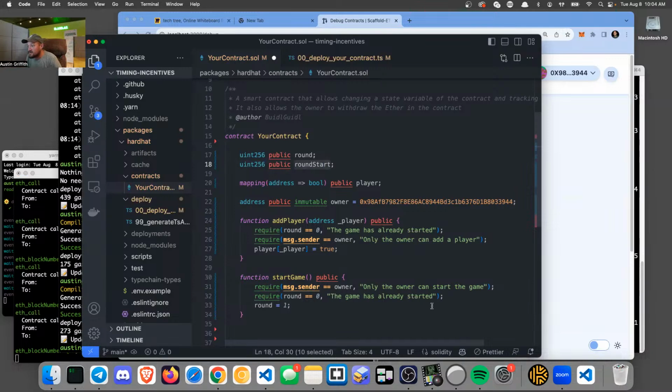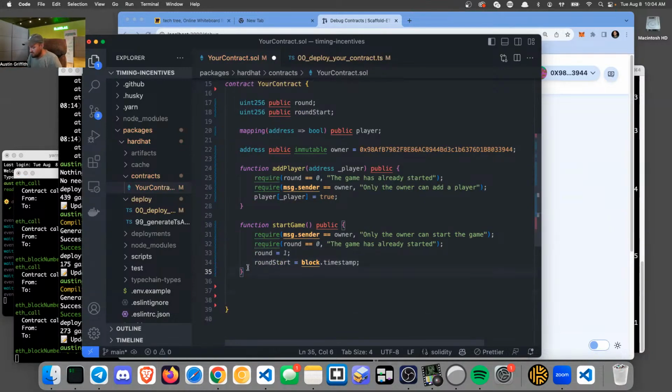And so when we start the game, round start will be equal to the timestamp. Okay. Now there's going to be some check-in, right? Some kind of the player checks in, and we'll have some requirements on that. First of all, the round needs to be greater than 0 or something like that, right? Yeah. No, not even that. Not even that. Well, yes. Okay. So the round has to be